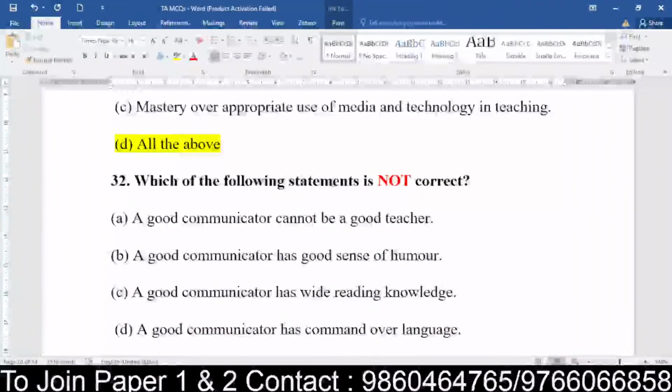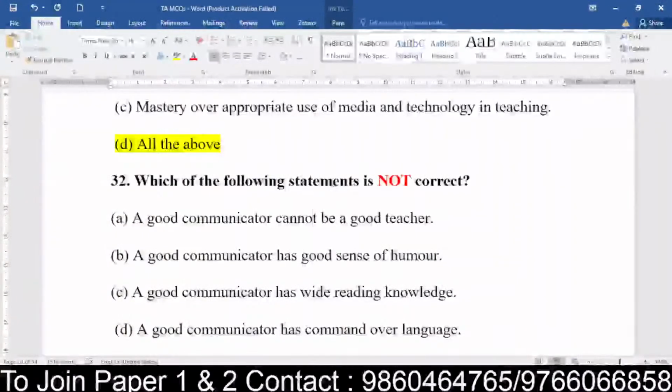You need to tell which of them is not correct. It means the statement is wrong. It's a small request to everyone: make sure you are putting the question numbers correctly. It becomes easier for me to comment and answer. So if you are answering the 32nd question, just put 32 dot what.